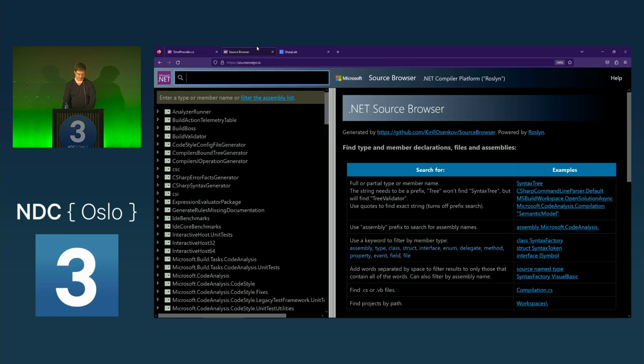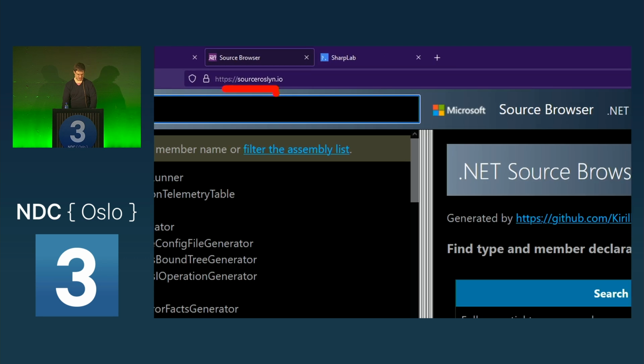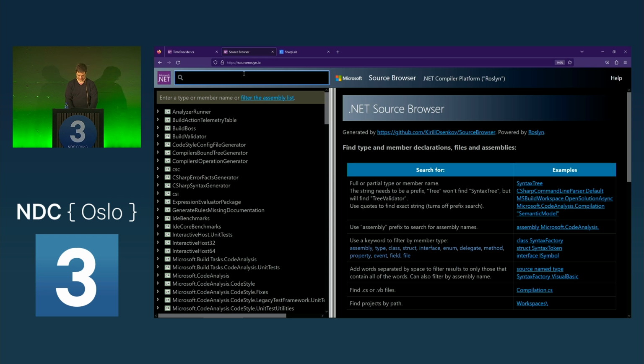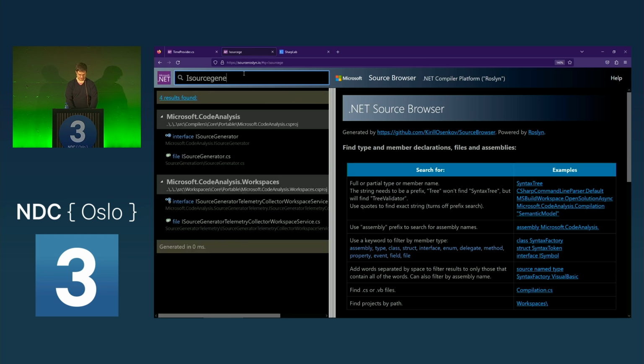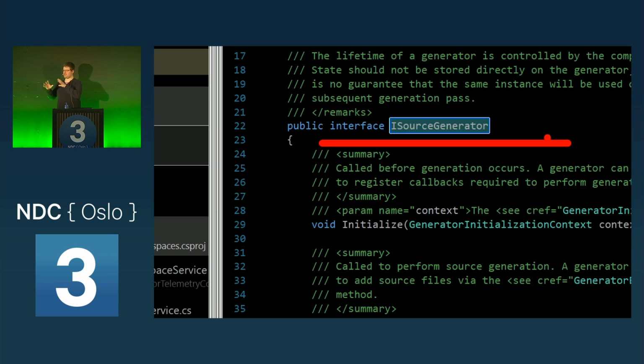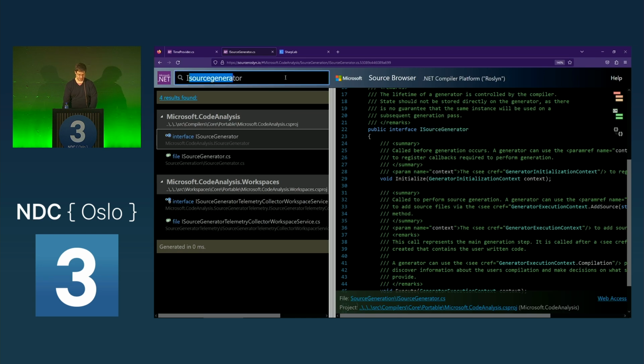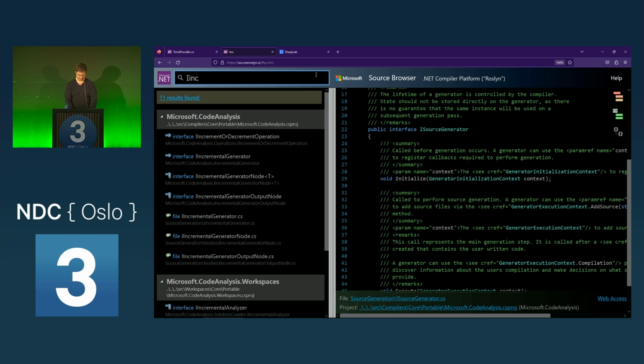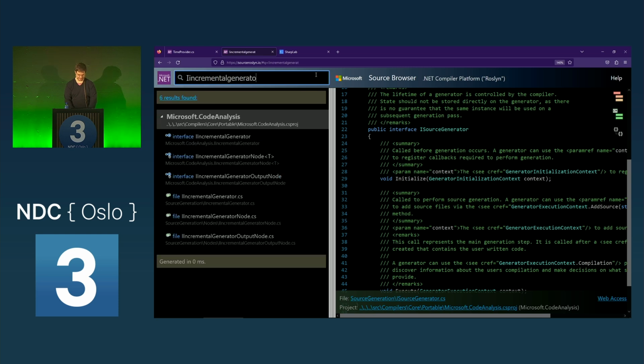And the same thing exists also for the Roslyn source code, which is source.roslyn.io. By the way, all the resources and links I have are in the presentation if you want to check them out later. And in source.roslyn.io, we can find the interface ISourceGenerator. This ISourceGenerator interface is the one that has been added with .NET 5. And this is actually now considered deprecated because it has a bit of a performance pitfall at certain sizes. I will come to that later. The newer version that we should use is the incremental version, IIncrementalGenerator.